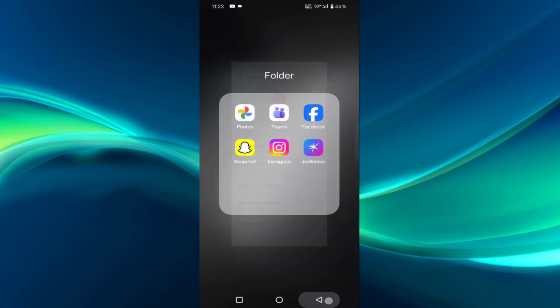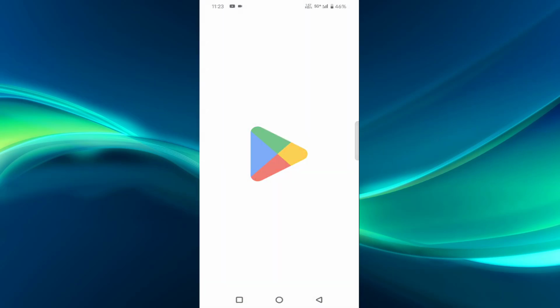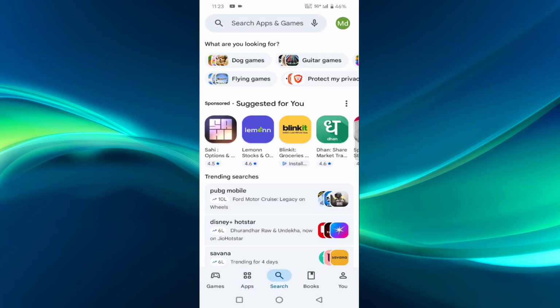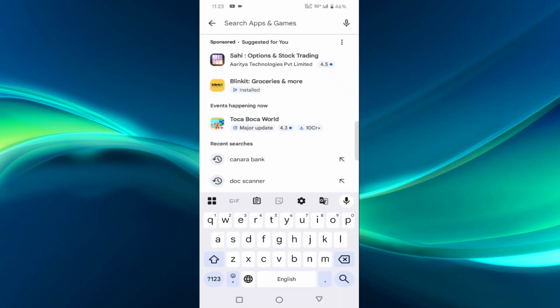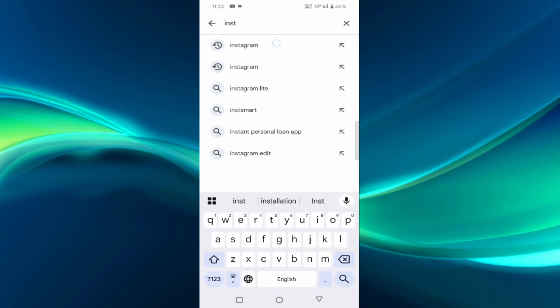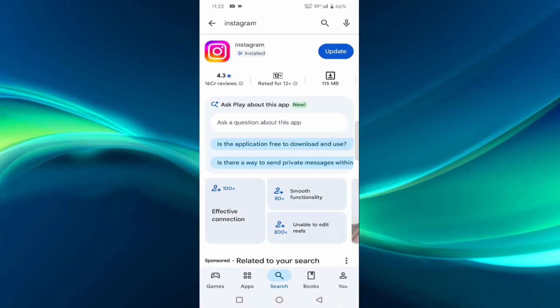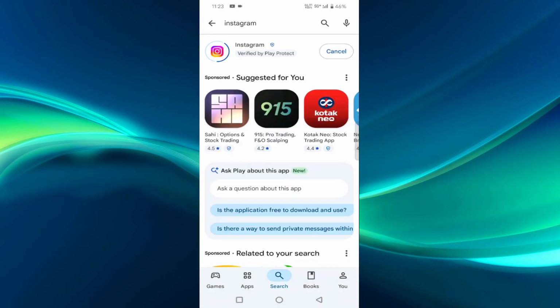Then go back, open the Play Store, then search for Instagram. Tap on Instagram. If your Instagram app is not up to date, then update it from here. After completion of this update, you have to restart your phone. After restarting, check, hopefully your issue will be resolved.